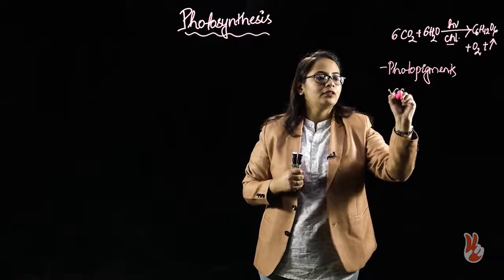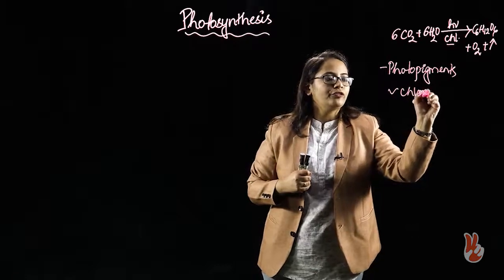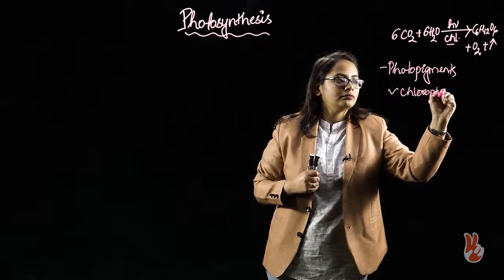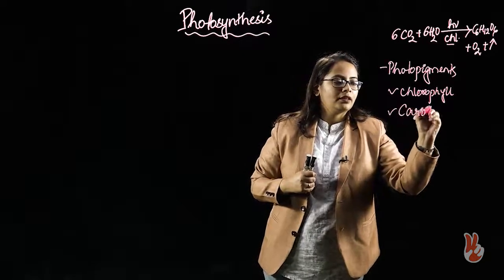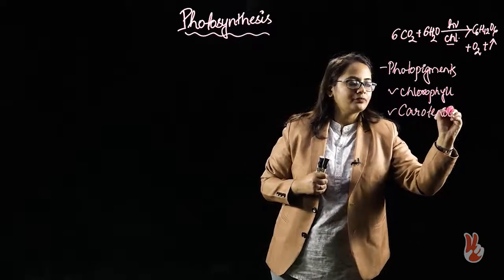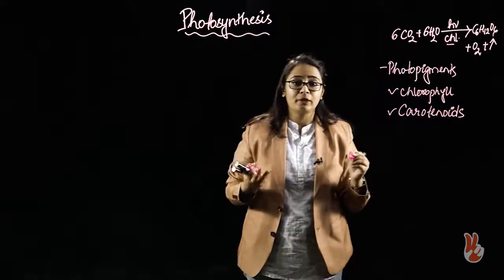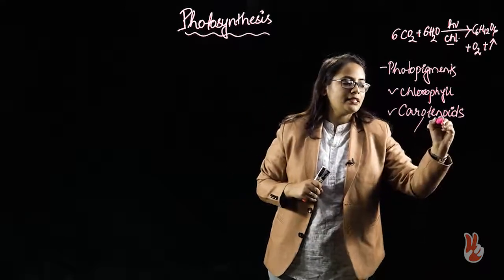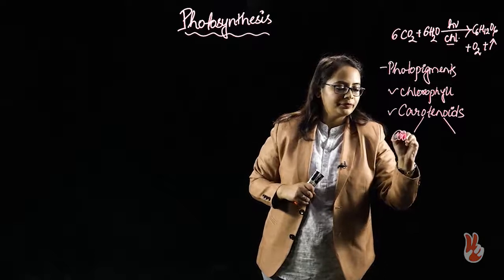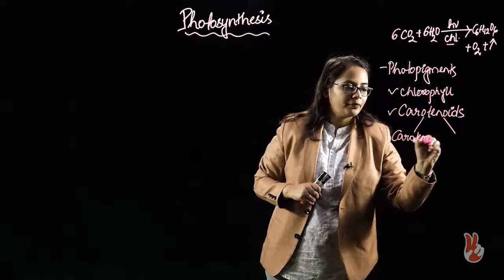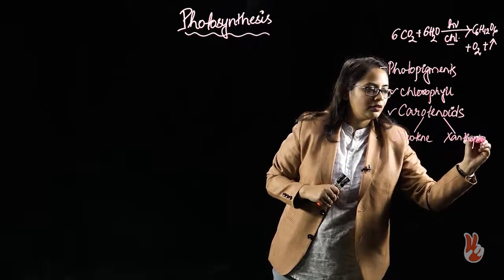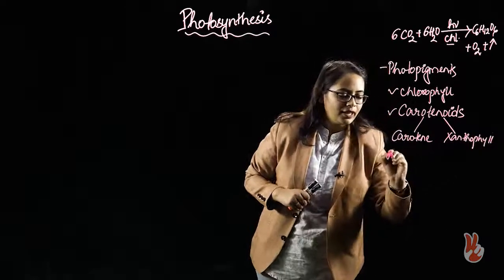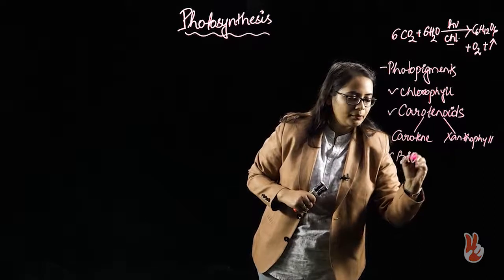we have chlorophyll, we have carotenoids. The carotenoids can further be of two types, that is carotene and xanthophyll. And finally, we have the bilins.